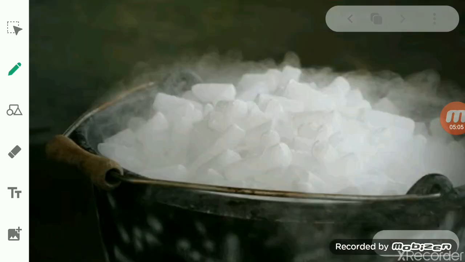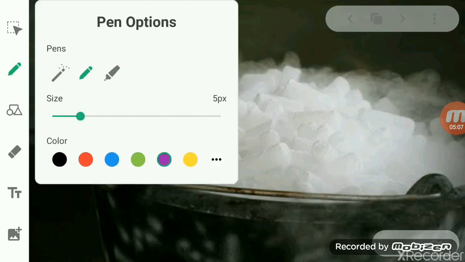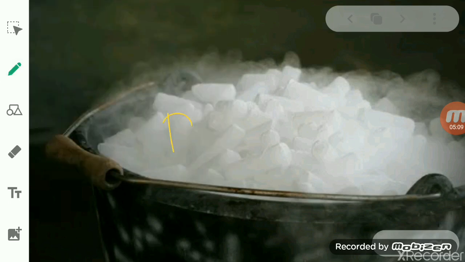Like in the case of dry ice: when you provide heat to dry ice, it directly gets converted into gas without going through the liquid state.